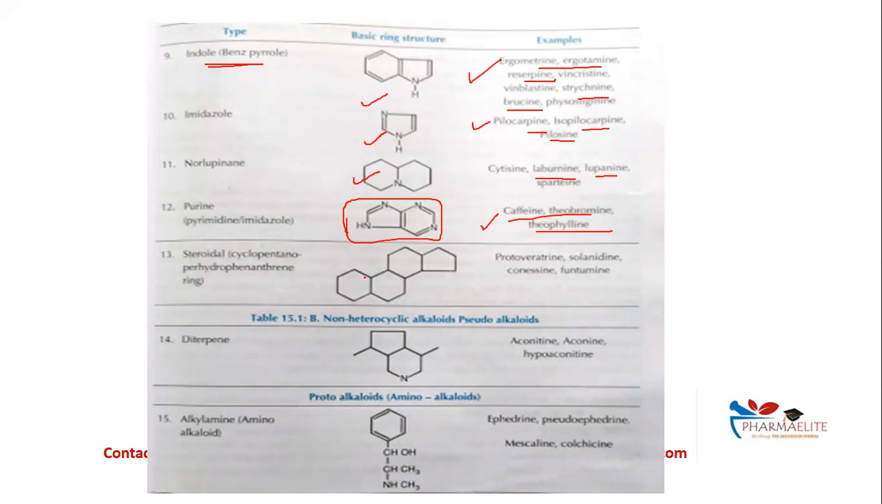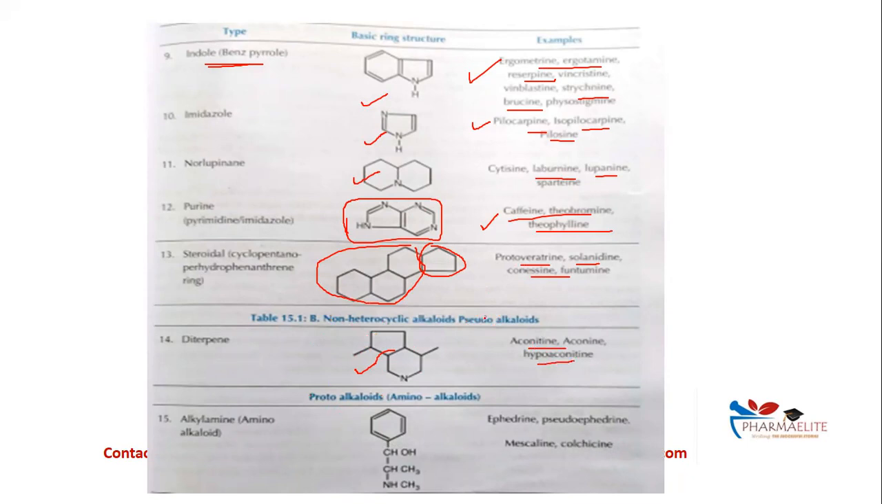Then steroidal, that is the steroid ring. This is a common structure of steroid, that is the four systems fused. That is cyclopentano perhydrophenanthrene. This is the phenanthrene ring. Steroidal alkaloids are protoveratrine, solanidine, conessine. Another, that is non-heterocyclic alkaloids, that is pseudo-alkaloids, diterpenes. This is the structure of a diterpene ring. This is aconitine, aconine, and hypaconitine.